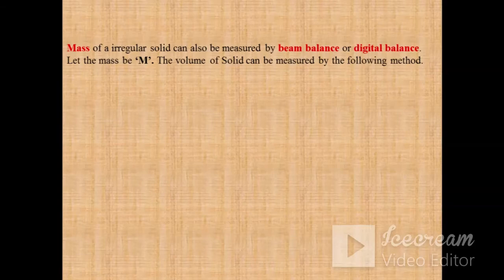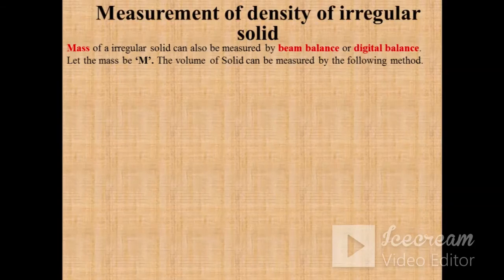Okay, then what if you have to measure the density of an irregular solid? For example, I give you a stone and you have to measure the density of that stone. Then which method will we use? We will use the displacement method. First of all, what do we need in order to measure the density? We need mass as well as volume. Mass you can measure using the beam balance or digital balance, and the volume of the solid you can measure